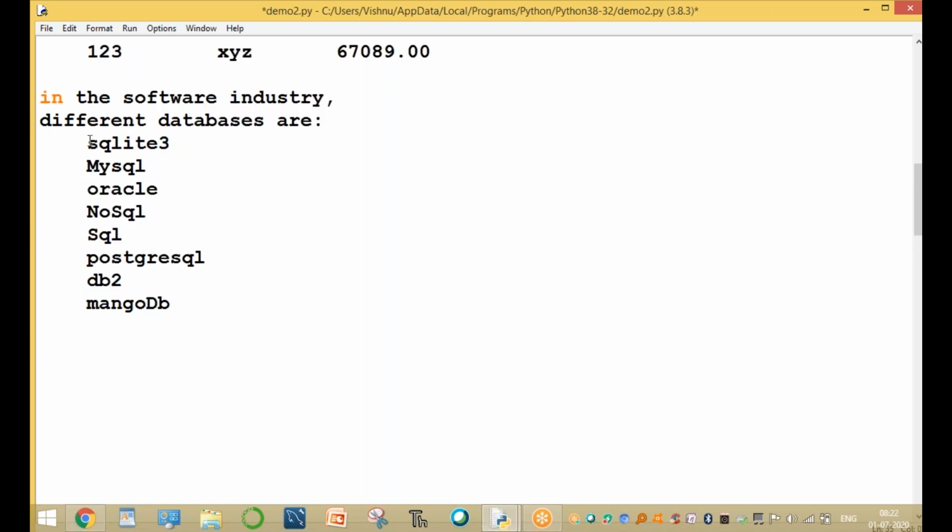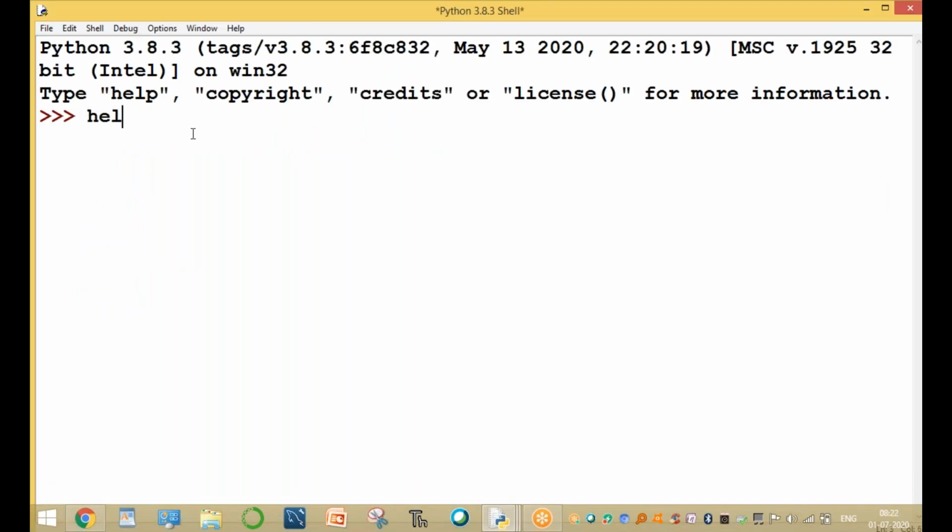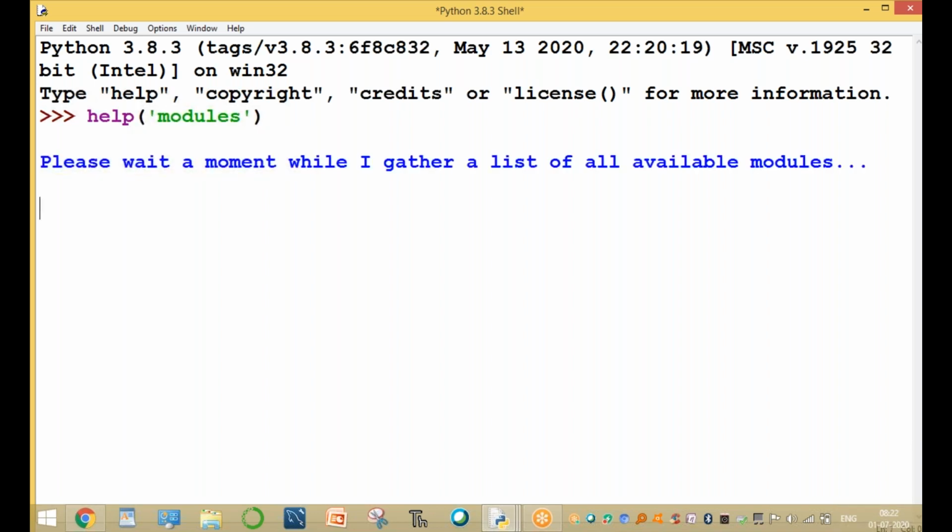Now here in Python, SQLite3 is a default database. How to observe such a default database in Python? Go to the Python shell and use help of modules. One is a database: the SQLite3 database is installed automatically by default.